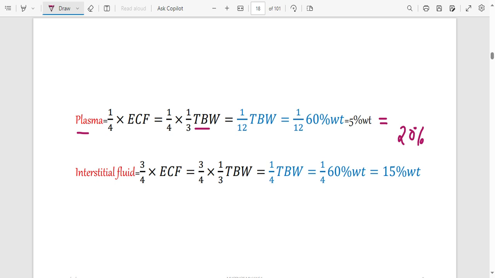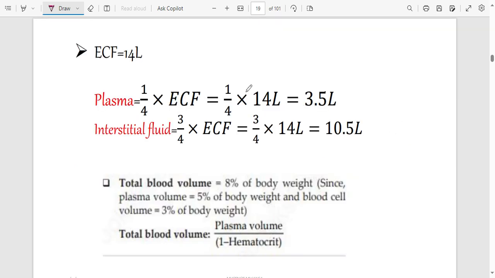So 5%, that is 5 out of 100 times 70 kg. So inside the blood, you expect to find 3.5 liters. Okay, and this is the one. So plasma, the liquid found in blood, is plasma.